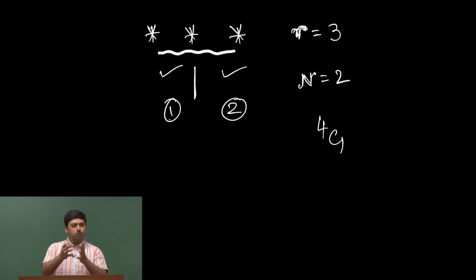Whenever you choose something, you basically decide where you are going to place it, because there are 4 things. You have to keep all the 4 things on the floor, right? Now let us say you have a bar and 3 stars. You can put the bar in front and then 3 stars, or you can put the bar in the second place or third place. So depending on the position of the bar, the stars will be divided.